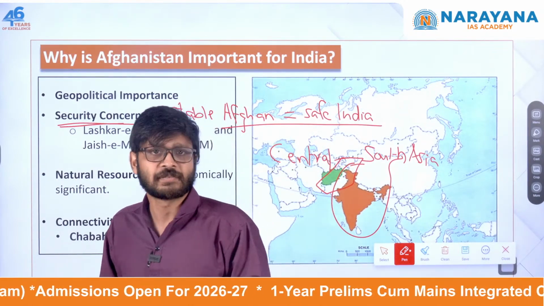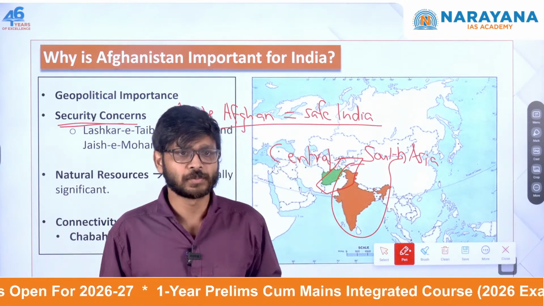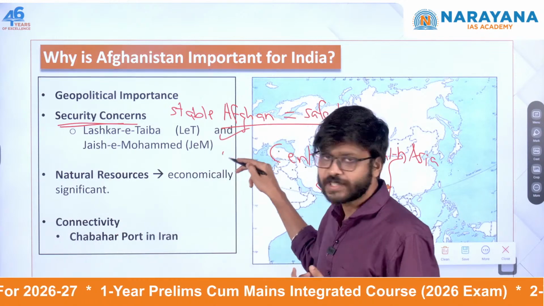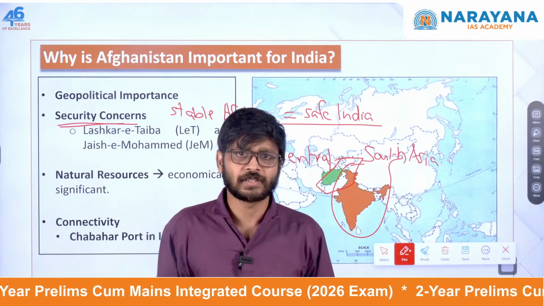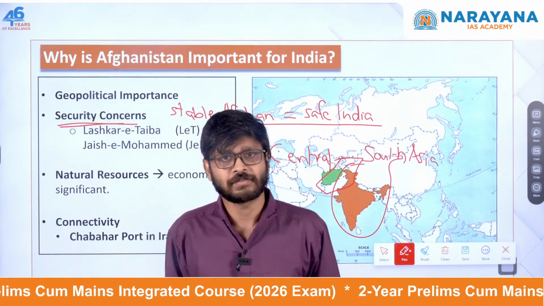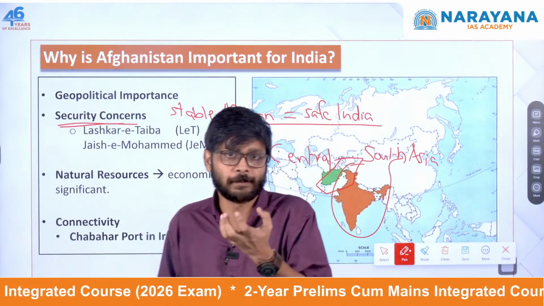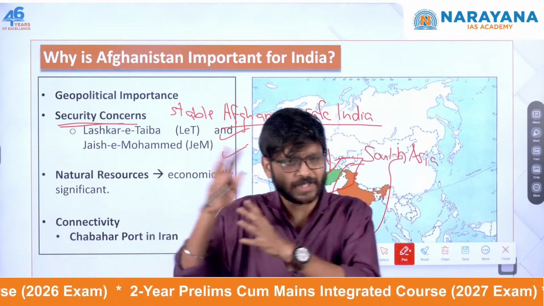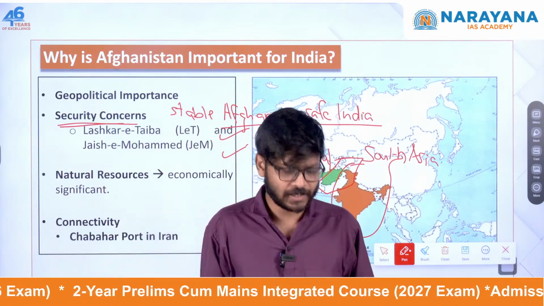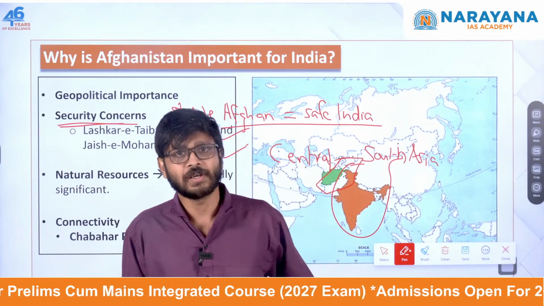India, in the past itself, has faced terrorist attacks from terrorist groups like Lashkar-e-Toiba, Jaish-e-Mohammed and others. They have links or maybe even bases in Afghanistan. So if Afghanistan is unstable, these groups will grow stronger, and it can even threaten India's national security, especially in the northern part, the Kashmir region and all. It's very much important to have a stable neighborhood.